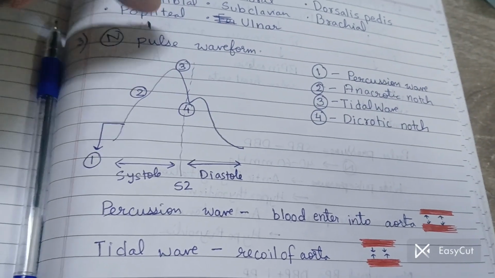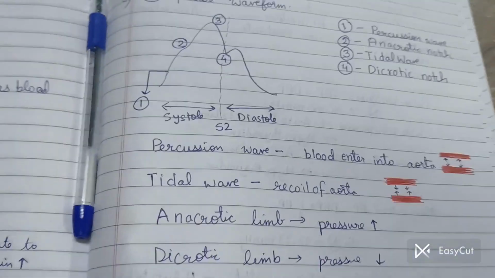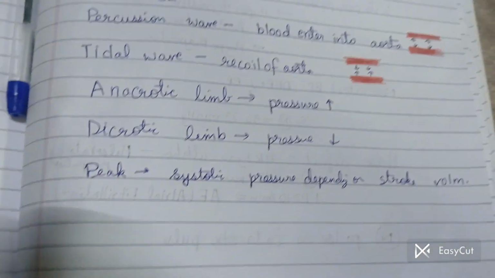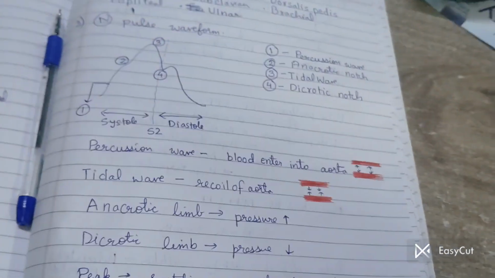Now we have two peaks. In systole there is one peak, and in diastole there is one peak. And so the peak is based on the systolic pressure depending on the stroke volume.